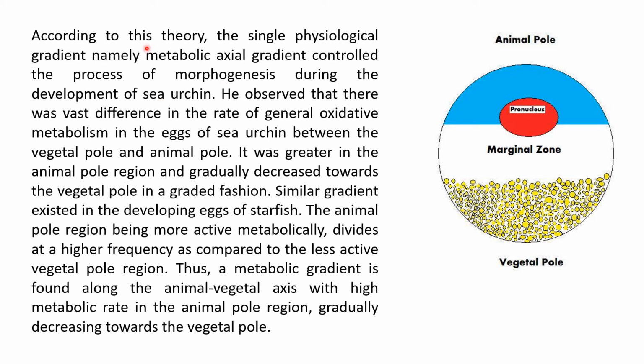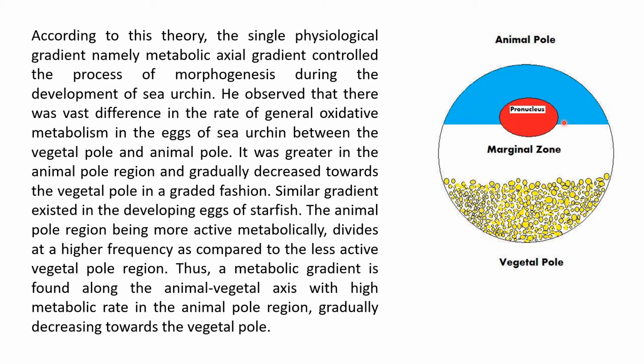So the reason behind this conclusion of the metabolic axial gradient was that Child observed a vast difference in the rate of general oxidative metabolism in the eggs of sea urchin between the vegetal pole and the animal pole. If you look at the rate of metabolism at the vegetal pole and animal pole, it is completely different.